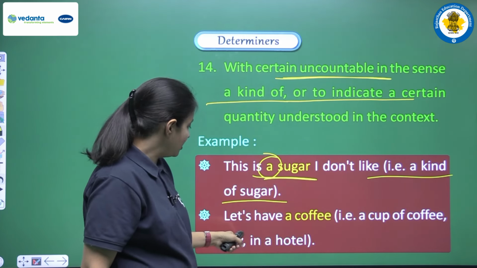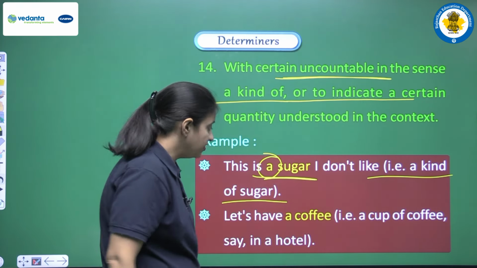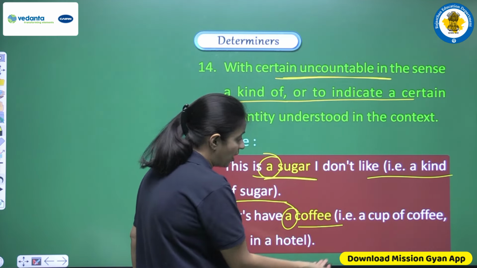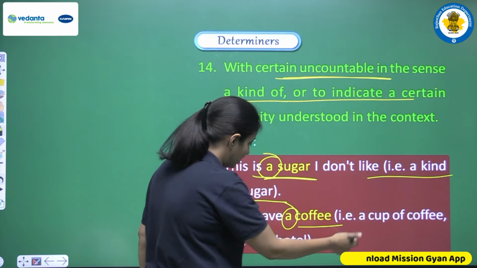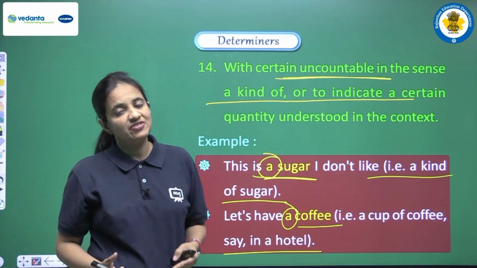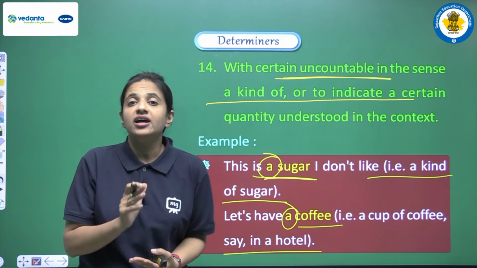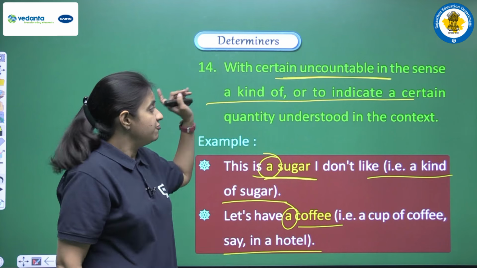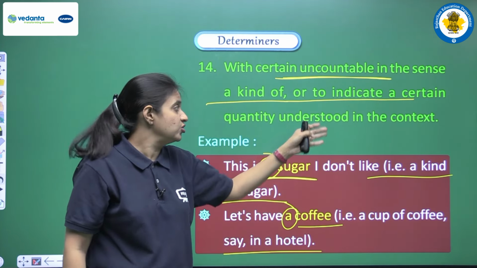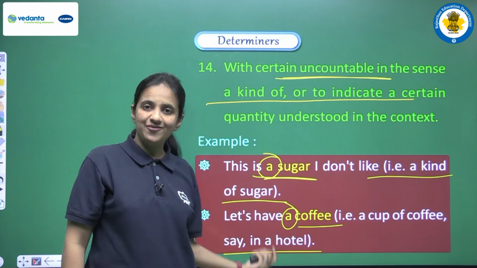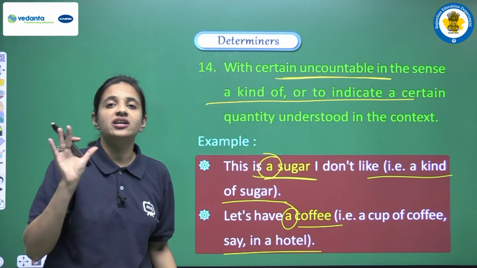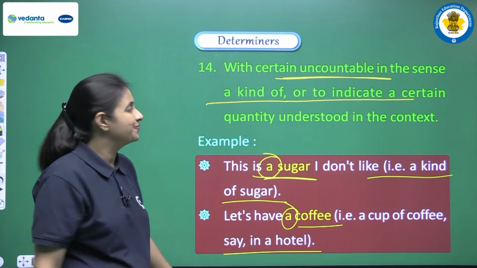One more example we are having: let's have a coffee. Again, coffee is an uncountable noun, but again we can use a. Why? Because here we are talking about a cup of coffee, or we can say in a hotel. So in this sense we can use a or an before an uncountable noun also, if we are trying to indicate a certain quantity that is understood in the context. We are having the examples. So in this manner we can use a or an before an uncountable noun also.